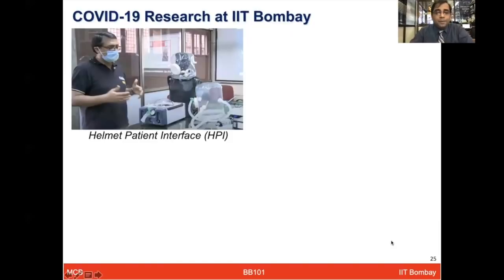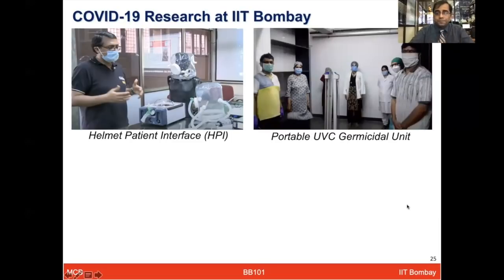One is the Helmet Patient Interface, HPI, developed by Professor Ramesh Singh from the Mechanical Engineering department, who came up with non-invasive ventilators for acute respiratory distress syndrome. Think about the utility for COVID-19 patients who are having such severe breathing problems; these solutions can be so useful for them.